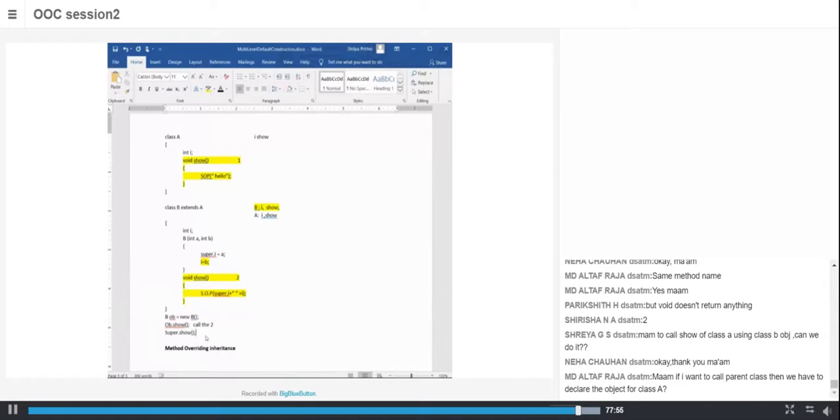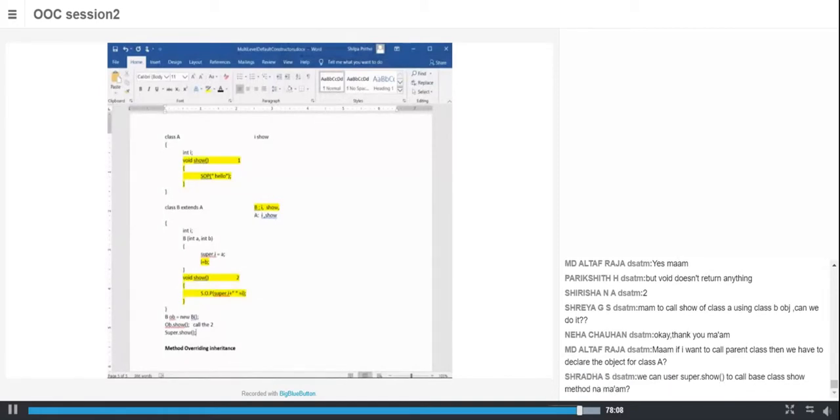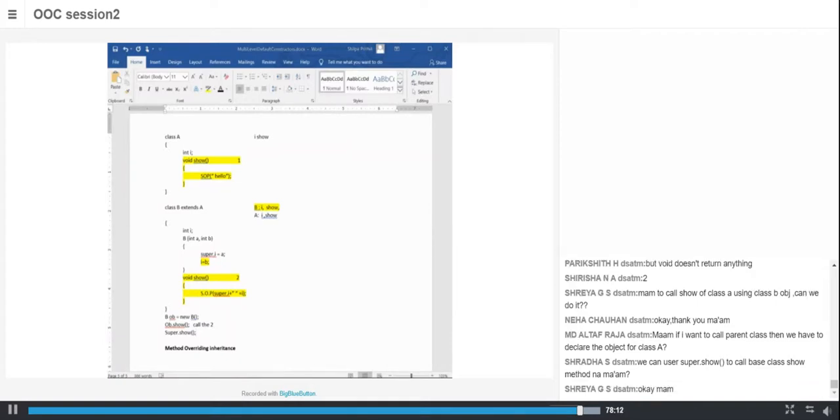But I have to check this, because some places they say it will work and some places it will not. Actually, I wanted to check it, but the problem is I didn't have a Java IDE with me to test in my laptop. Okay.